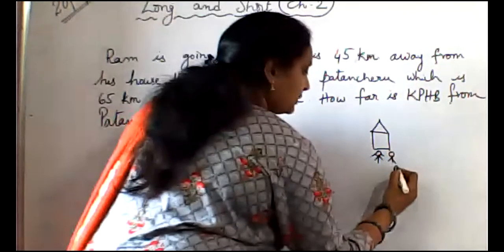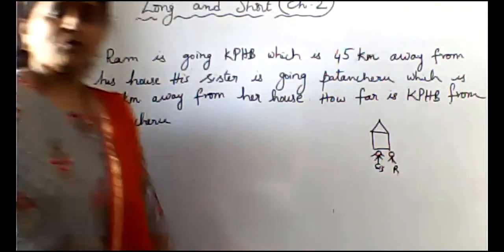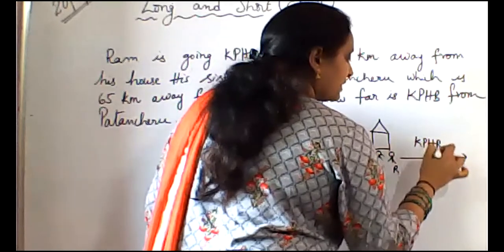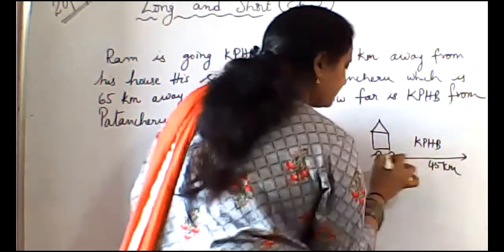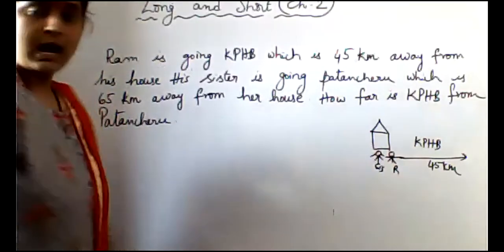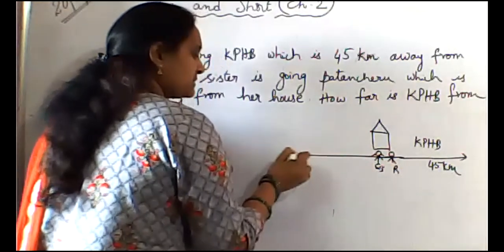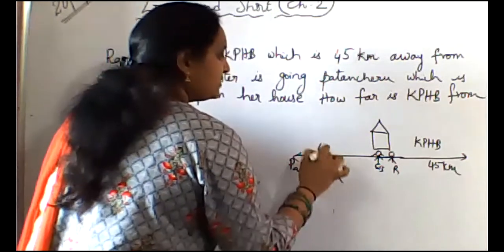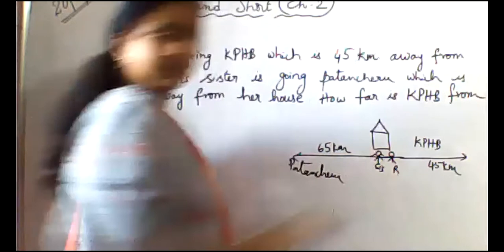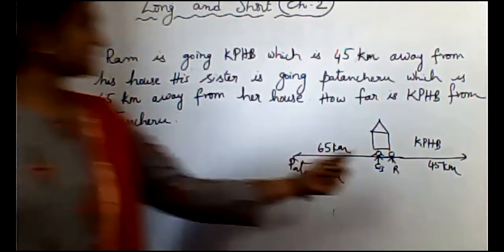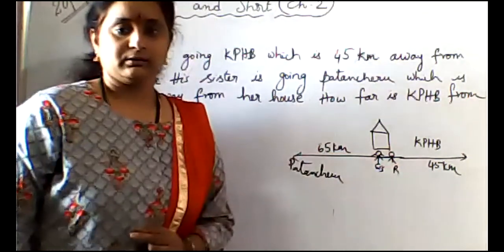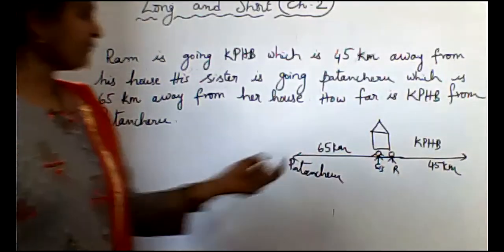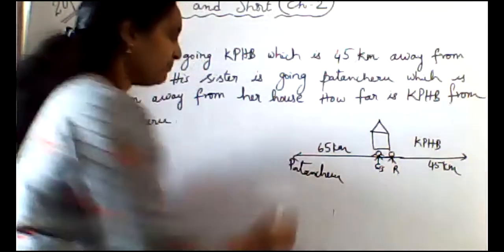So, this is Ram and sister. Ram is going to KPHB, which is 45 kilometers away from his house. And his sister is going to Patancheru, which is 65 kilometers away from her house. That means they started at the same point, so they are going in opposite directions. Now we need to find out the distance between KPHB and Patancheru.